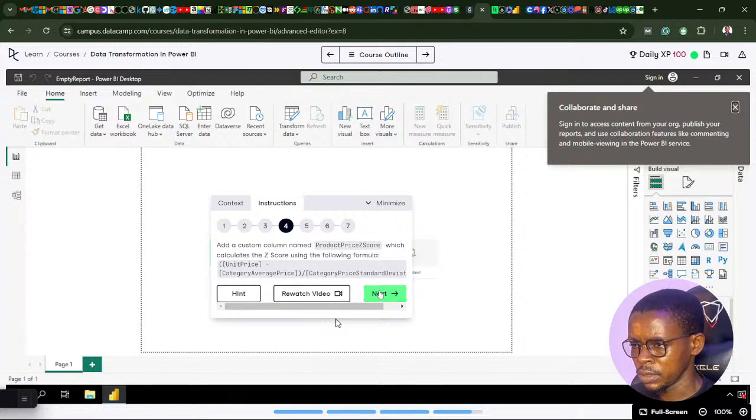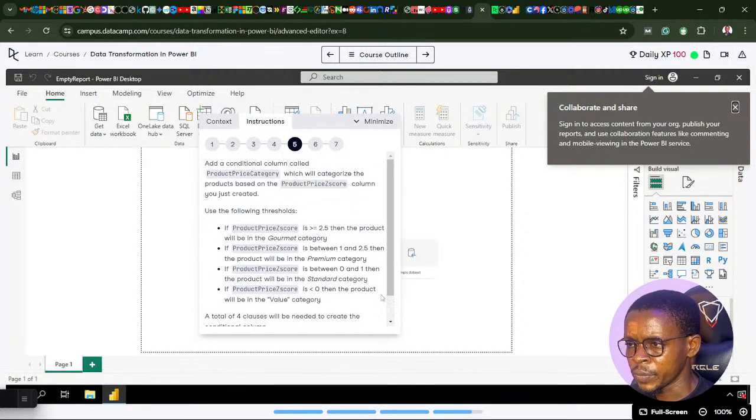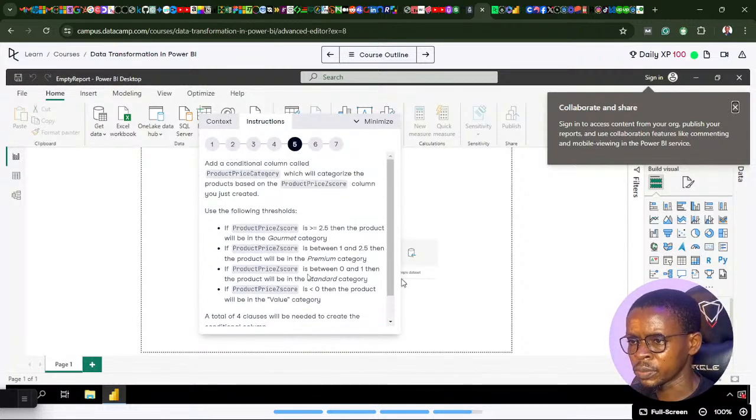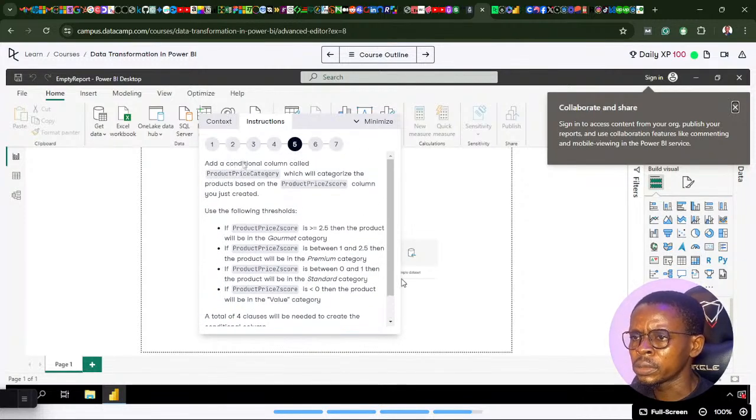Then the next instruction says add a conditional column called product price category, which will categorize the product based on the product price score column you just created. Use the following threshold. If product price score is greater than or equal to 2.5, then the product will be in the gourmet category. A total of 4 clauses will be needed to create a conditional column. Okay, let's create a new conditional column.